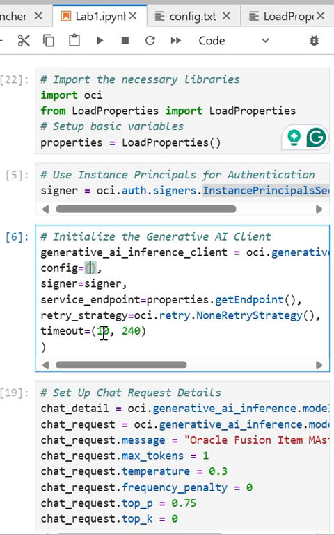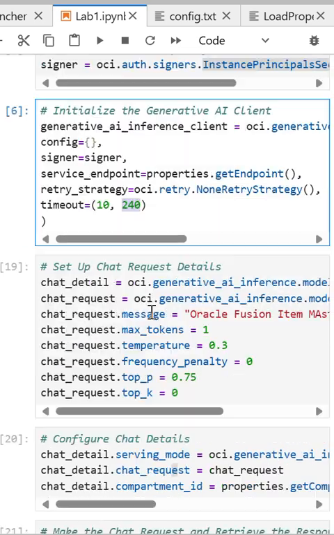Timeout, the first is 10 seconds and 240 seconds. 10 seconds is for the API call. If it fails in 10 seconds, then it will be failed. And this is a timeout: if your user is idle for 240 seconds, then it will be timed out.